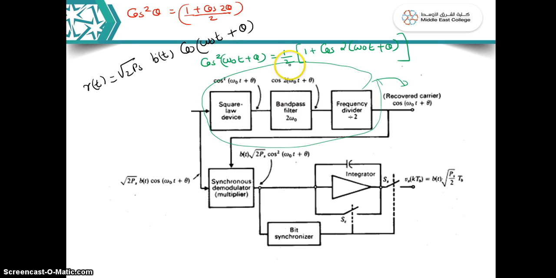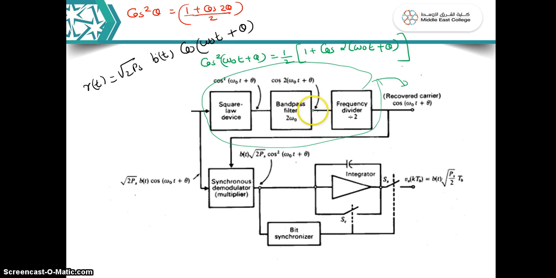So all the DC components are removed by this band pass filter, and it will be centered around 2 omega 0, with 2f0 bandwidth. That waveform only will be allowed to pass through it. So the signal coming over here will be only cos 2 omega 0 t plus theta. That is the signal at this point.